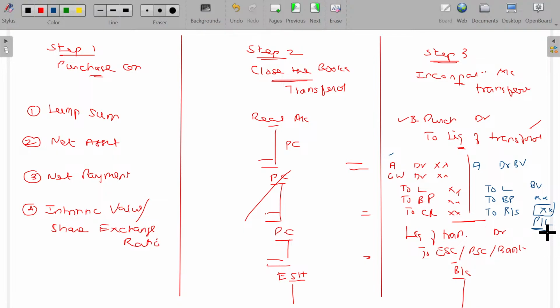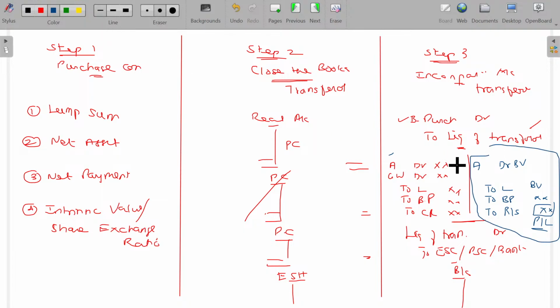So the existing company is their company, the new company is also their company, so their loss in the existing company becomes the loss of that company. But in the earlier case, purchase, the transferor company no more exists. Only the transferee company exists, so they don't have any rights over that. So any profit or loss due to that absorption will not be considered as your normal profit and loss to be adjusted in your P&L account. So that will be named as goodwill or capital reserve. So this one only is the difference.